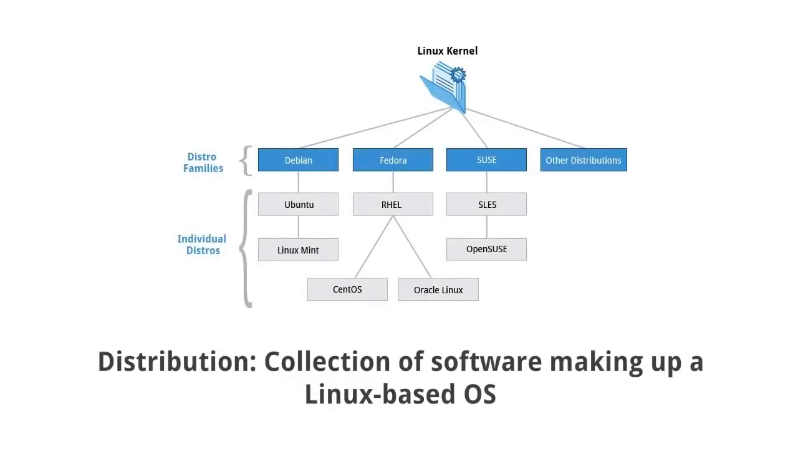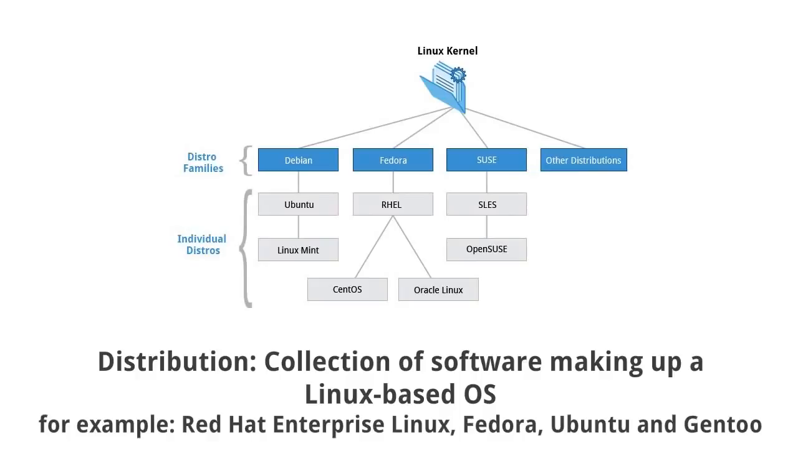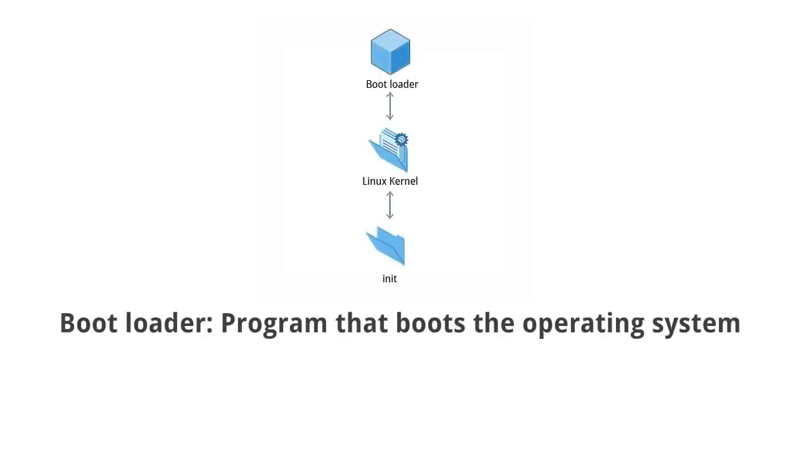A distribution, also known as distros, is a collection of programs combined with the Linux kernel to make up a Linux-based operating system. Some common examples of a distribution are Red Hat Enterprise Linux, Fedora, Ubuntu, and Gentoo. The bootloader, as the name implies, is a program that boots the operating system. Two examples of a bootloader are GRUB and ISOLINUX.